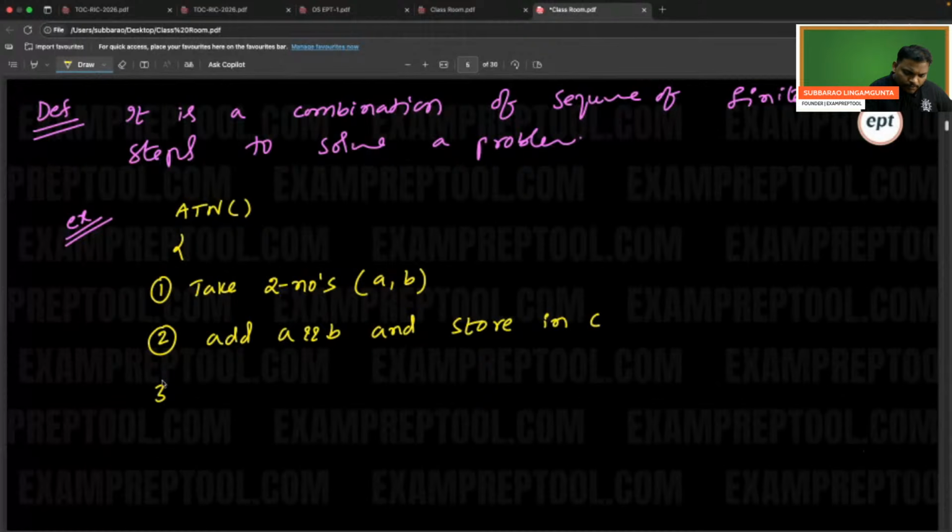Third point. Please learn this subject properly; that is the reason I started from the definition onwards.